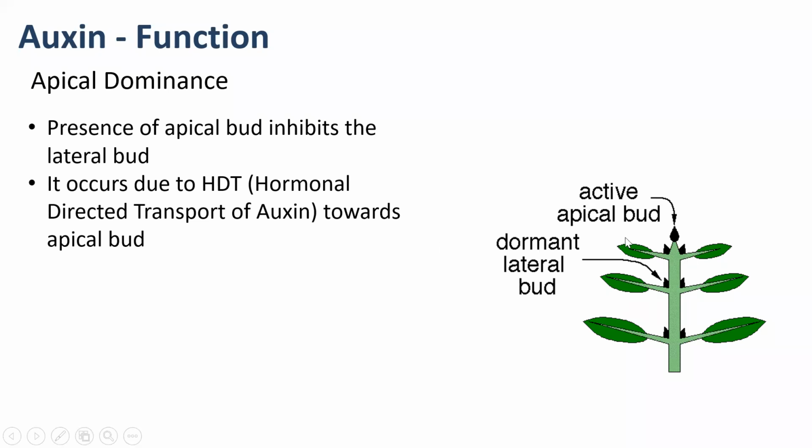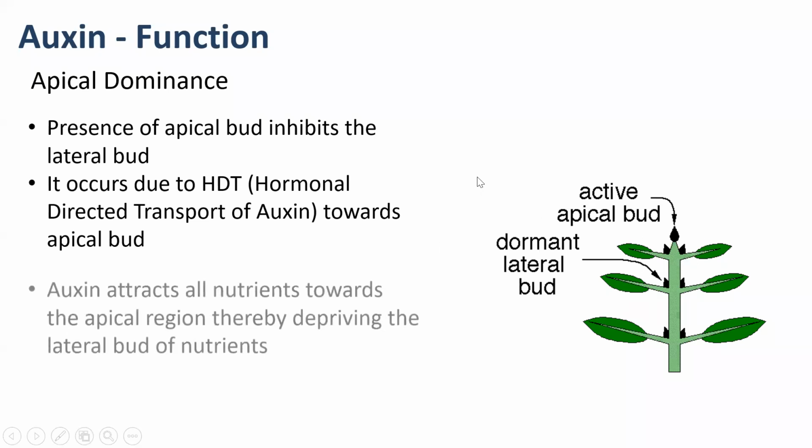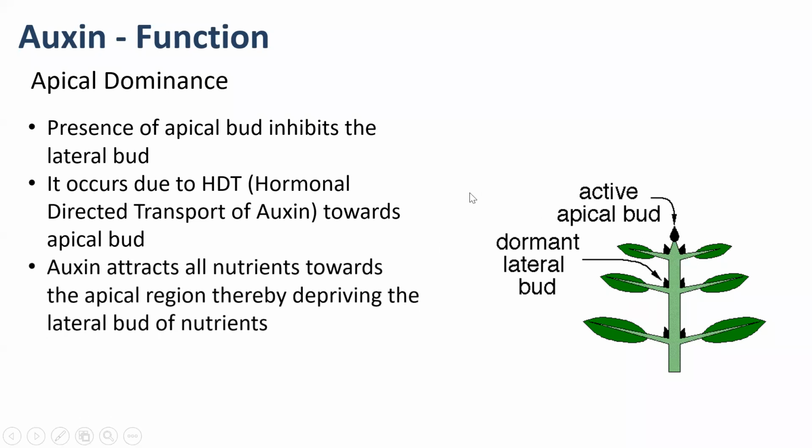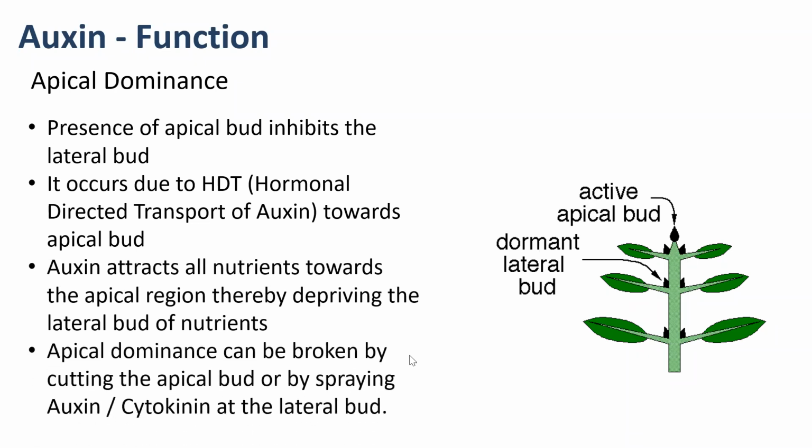Now, how can it be overcome? It can be overcome by cutting the apical bud. Right? So apical dominance can be broken by cutting the apical bud. Or it can also be overcome by spraying auxin or cytokinin at the lateral bud, because basically the inhibition is due to the absence of auxin or cytokinin. So if I spray auxin or cytokinin, then it will also grow. So that is the way in which apical dominance can be broken.